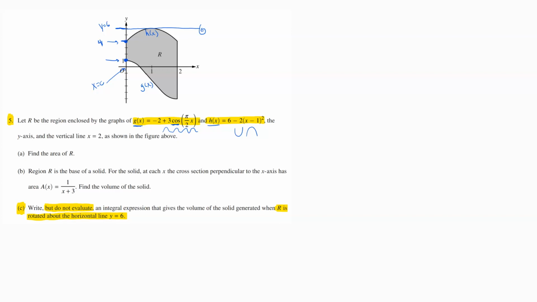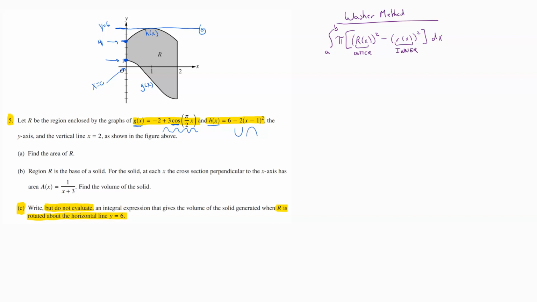When you're rotating two equations together, this is when you're going to be applying the washer method. When you've got one equation, you're going to be using the disk method. When you've got two equations like we have here, we would be using the washer method. So the washer method says I take the integral from a to b of pi times, and then in brackets, big R of x squared, what they call the outer radius, minus little r of x squared, which you would call the inner radius, dx. So this would be the outer radius, and then this piece here is going to be the inner radius.